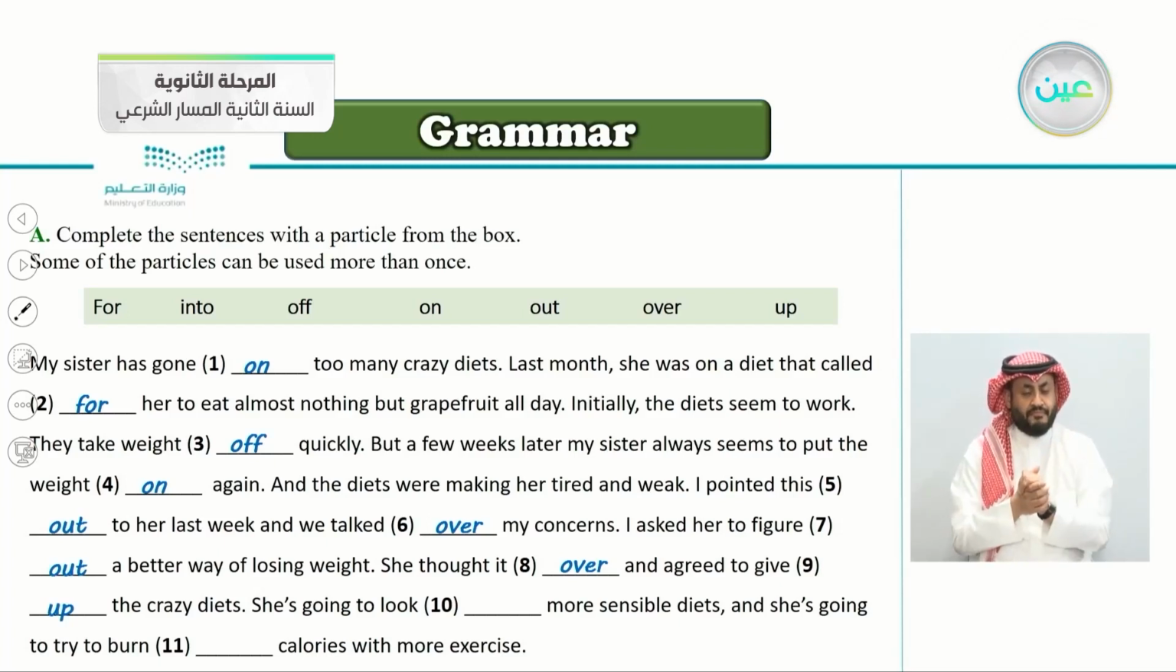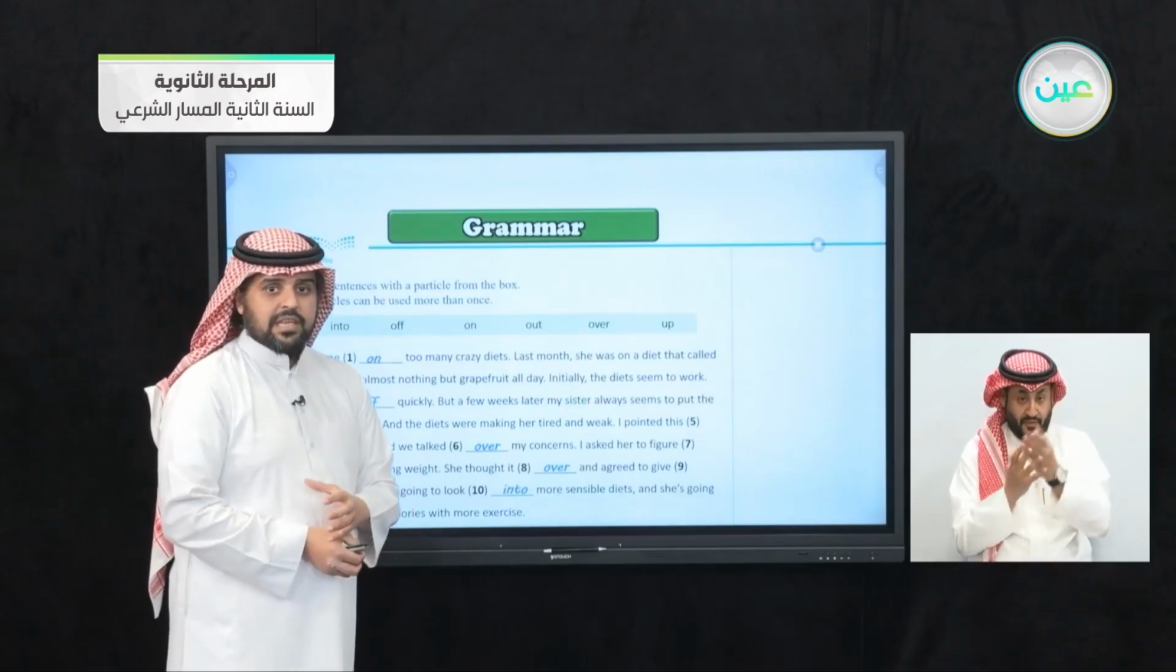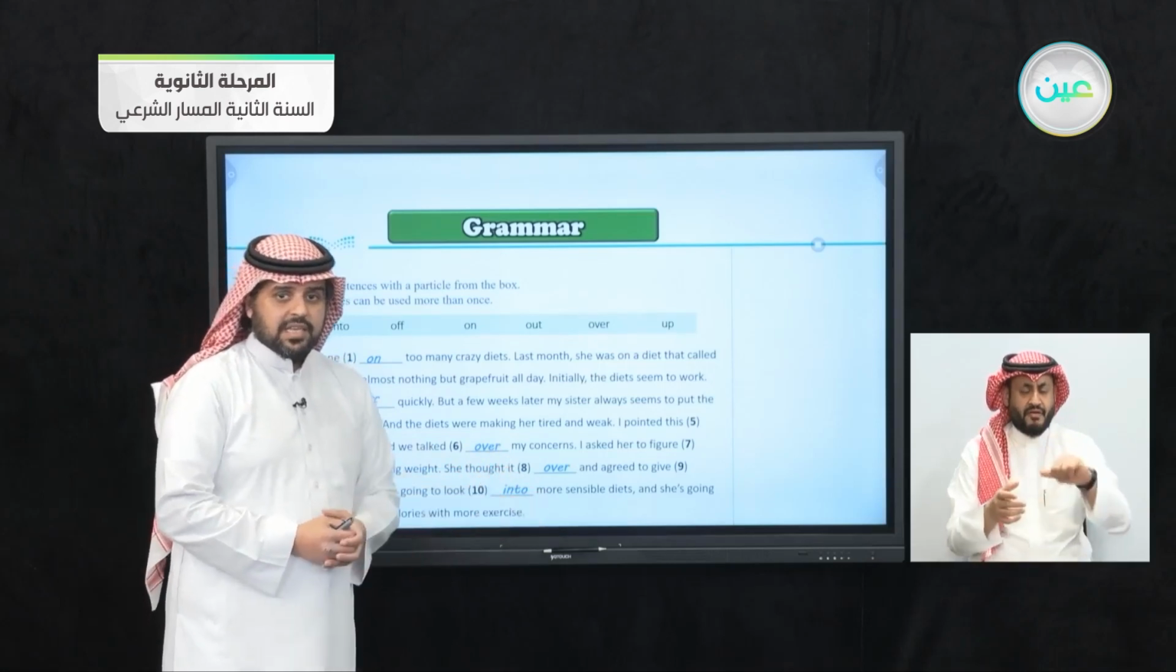She's going to look more sensible diets. She will search for more sensible diets. So she's going to look into. So to look into, it means to search for something. So she's going to look into more sensible diets, and she's going to try to burn calories with more exercise. So try to burn, very good, to burn off calories with more exercise. So now I think you get the hang of the particles that come after the verb. I think this is an easy exercise for you.